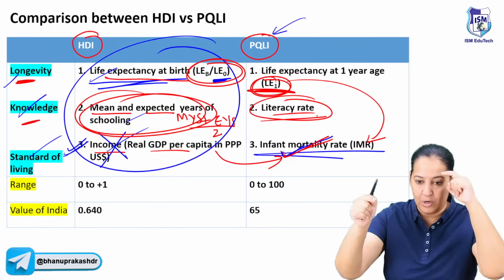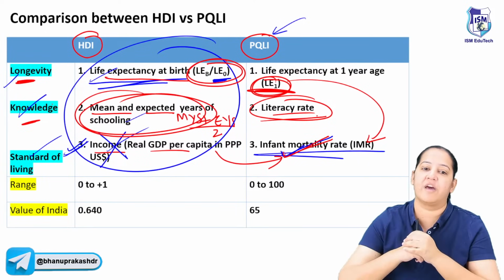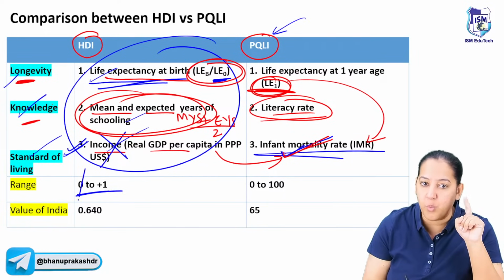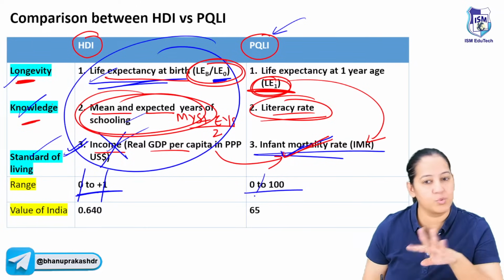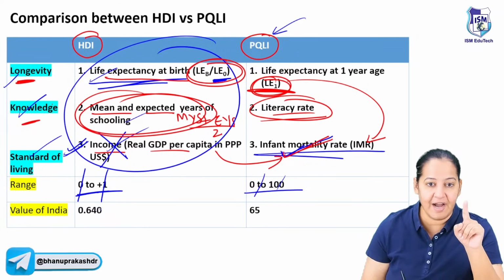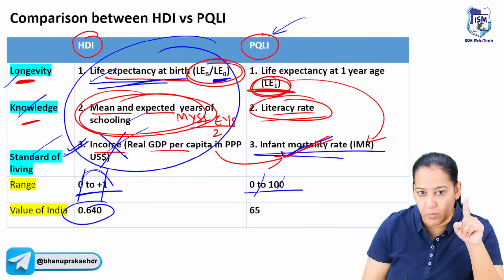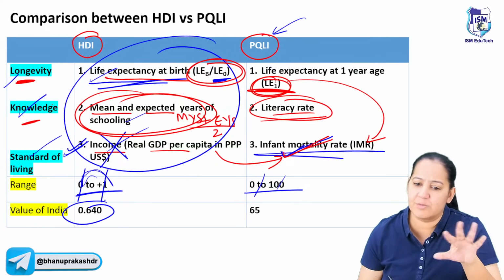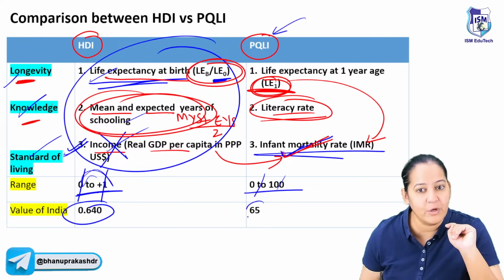So see longevity, how we are measuring, knowledge, how we are measuring, and standard of living, how we are measuring. See the range. In HDI, the range is 0 to 1. 0 is worst quality, 1 is best quality. And here the range is 0 to 100. 0 is worst, 100 is best. In India, the current HDI is 0.64. It is between 0 to 1. It's above 0.5. It's the average quality of life in India. And in India, the PQLI value is 65.